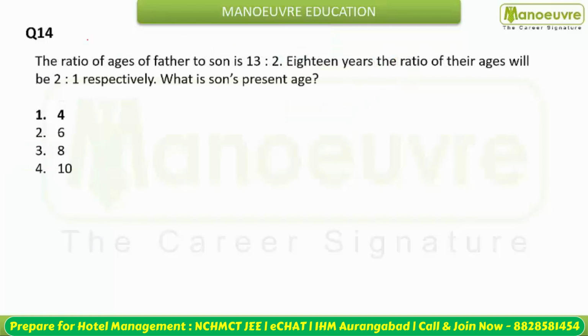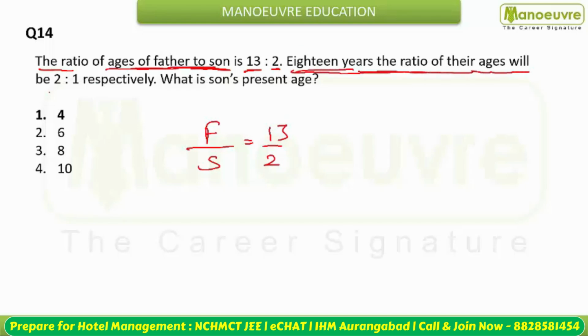Moving next, you are given the ratio of the age of father to the son is 13:2. That is, the ratio of father and son is given. This is 13:2. After 18 years, the ratio of their ages will be 2:1. That is, father plus 18 by son plus 18 will become 2:1. So you need to calculate the son's present age.